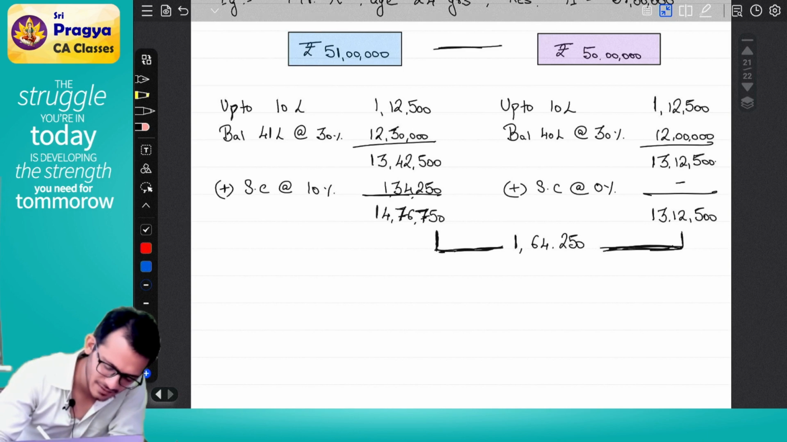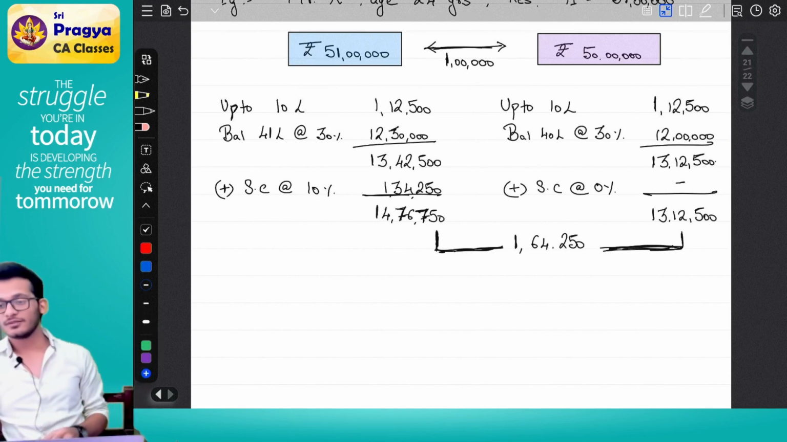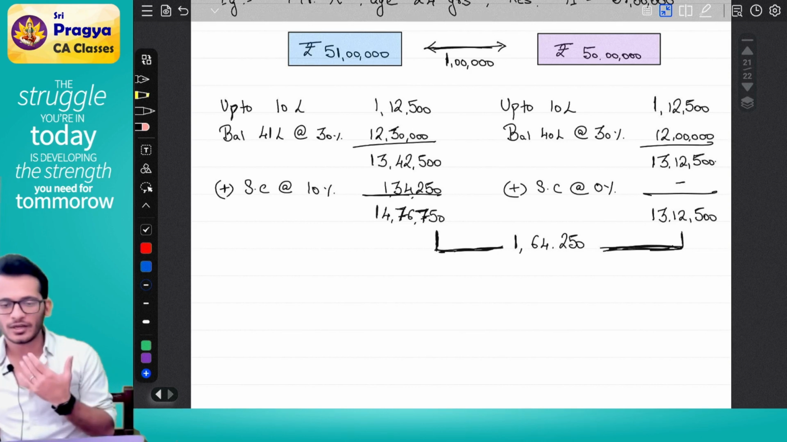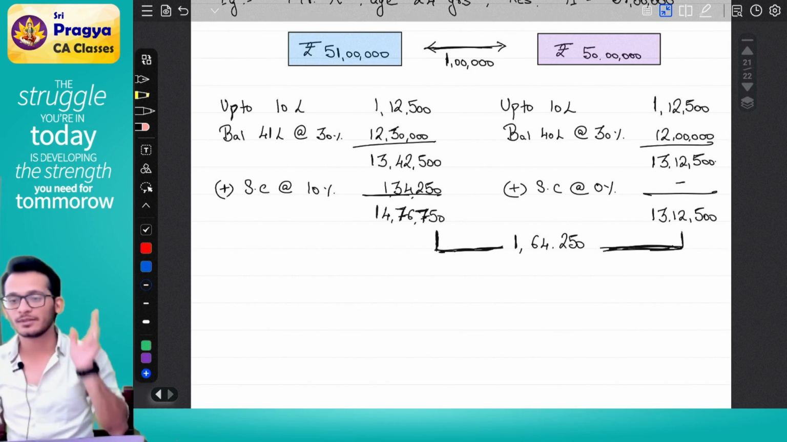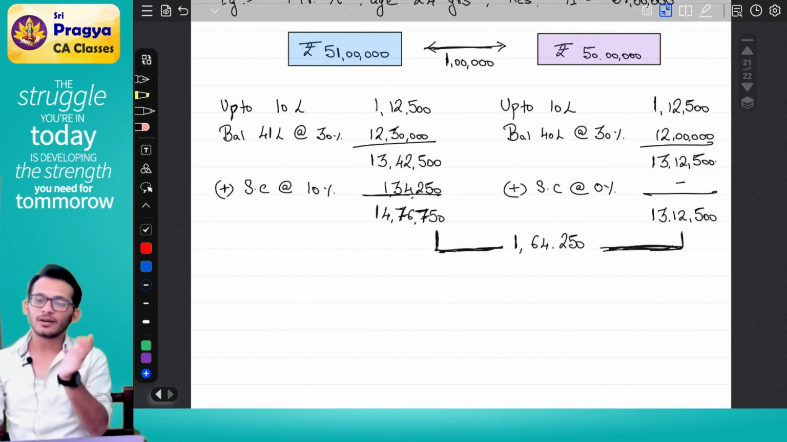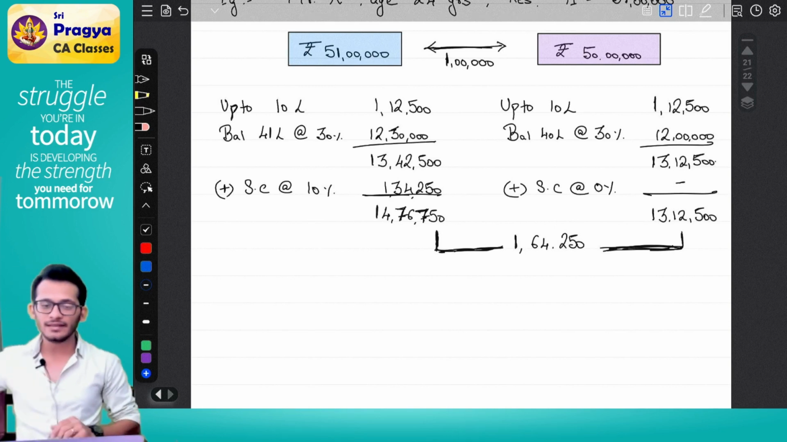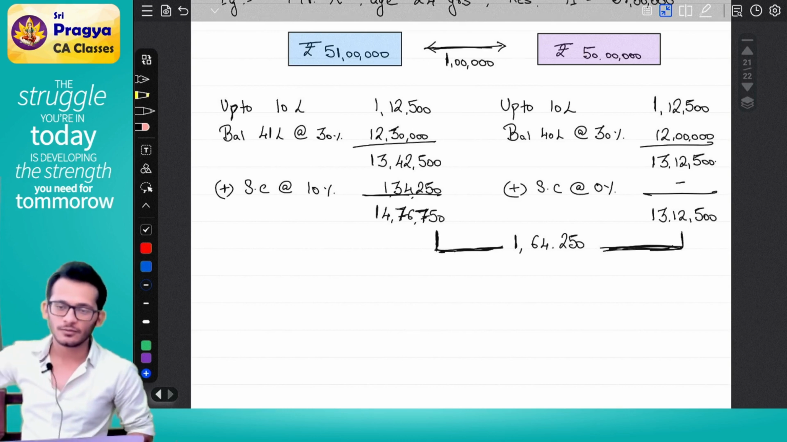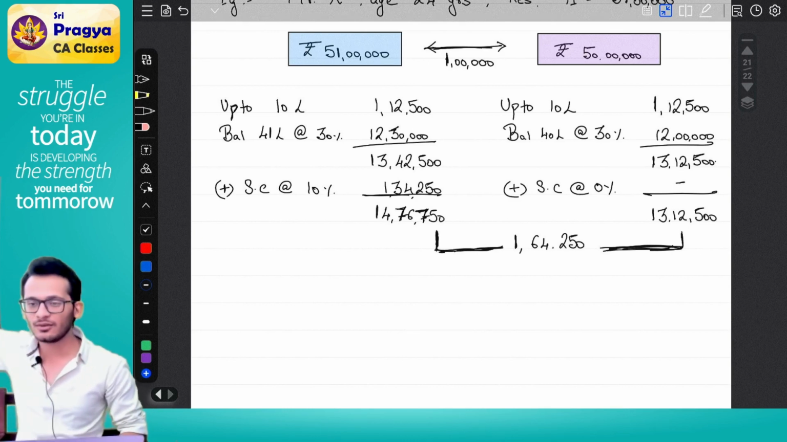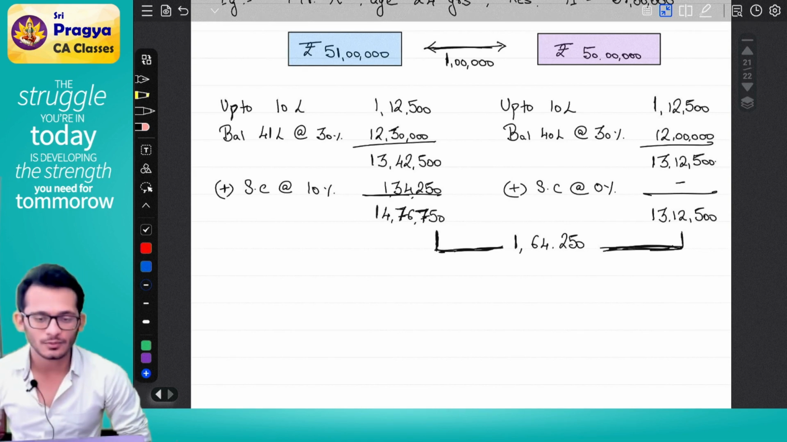What is my difference in income? 1 lakh. What is the extra tax I'm paying for this difference of income? 1,64,250. Think, you are a normal person. You are earning 1 lakh. Income tax is saying you have to pay tax of 30%, and already they're taking 30% on that 1 lakh. In this scenario, 1 lakh is my income and my tax payable is 1,64,250. Do you think you want to earn this 1 lakh rupees?